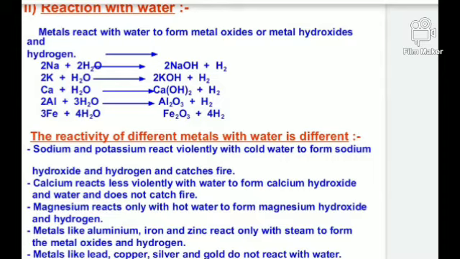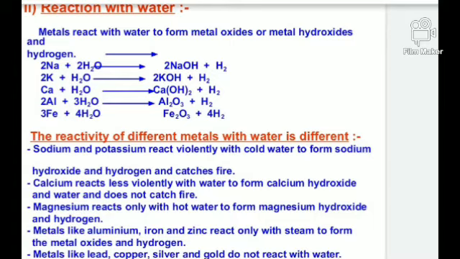First, we see sodium reacts with water and produces sodium hydroxide and hydrogen gas. Next, potassium reacts with water and produces potassium hydroxide and hydrogen gas. Calcium reacts with water, produces calcium hydroxide and hydrogen gas.